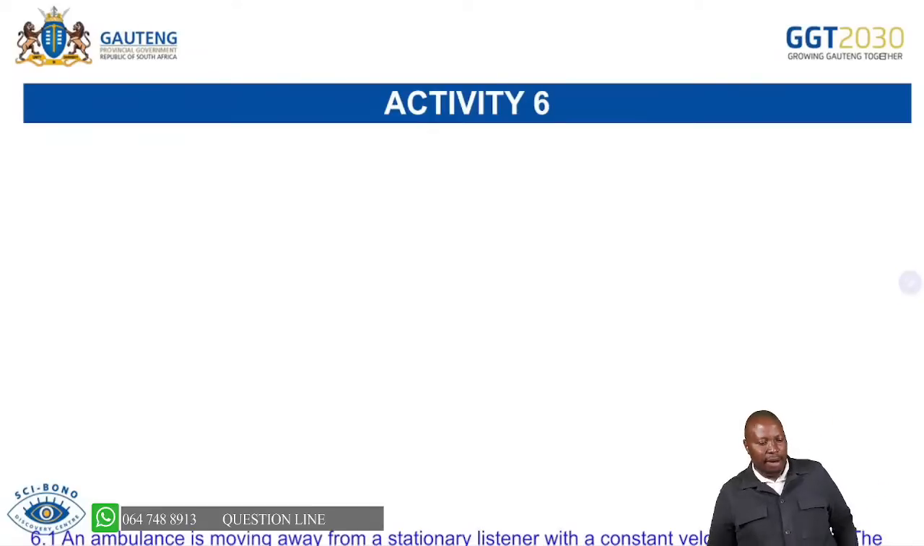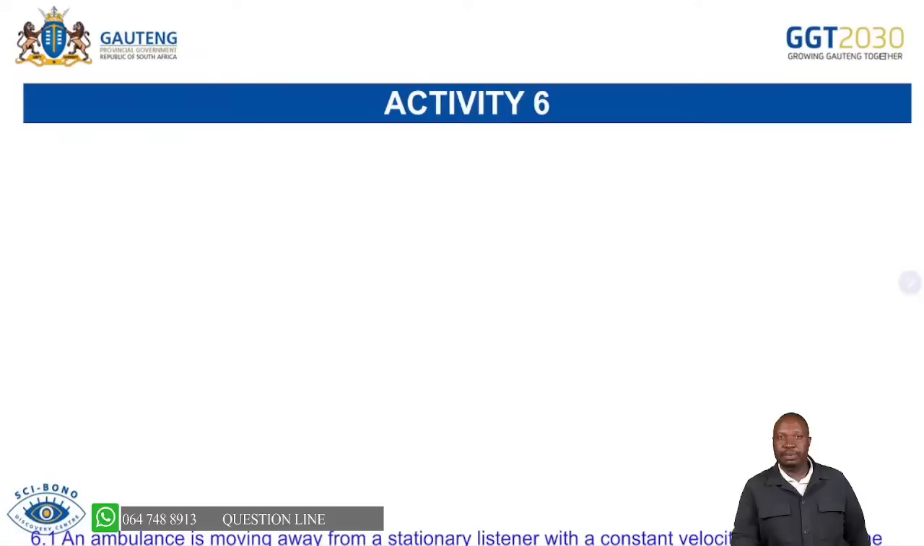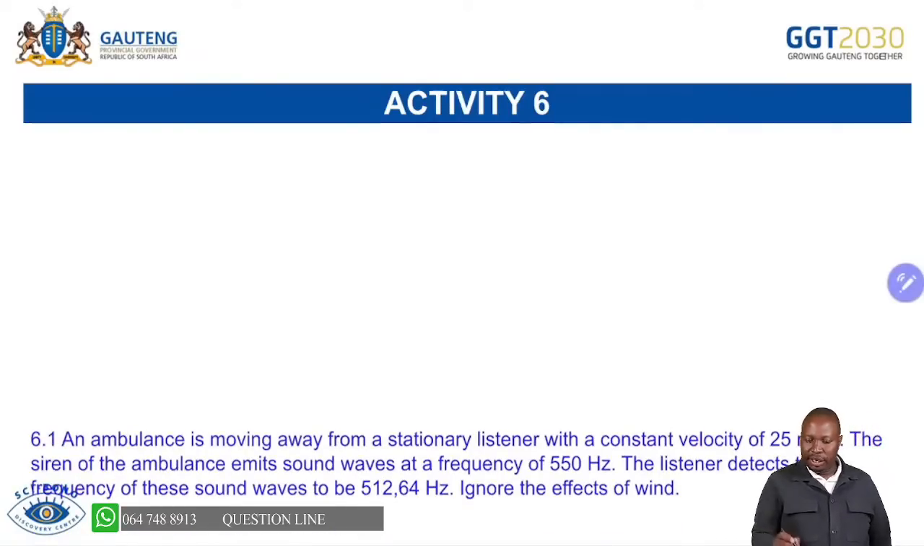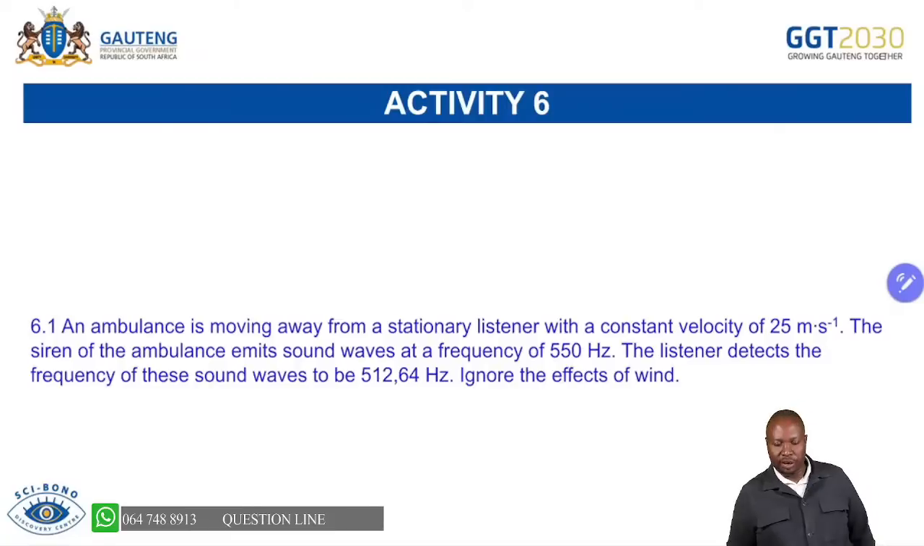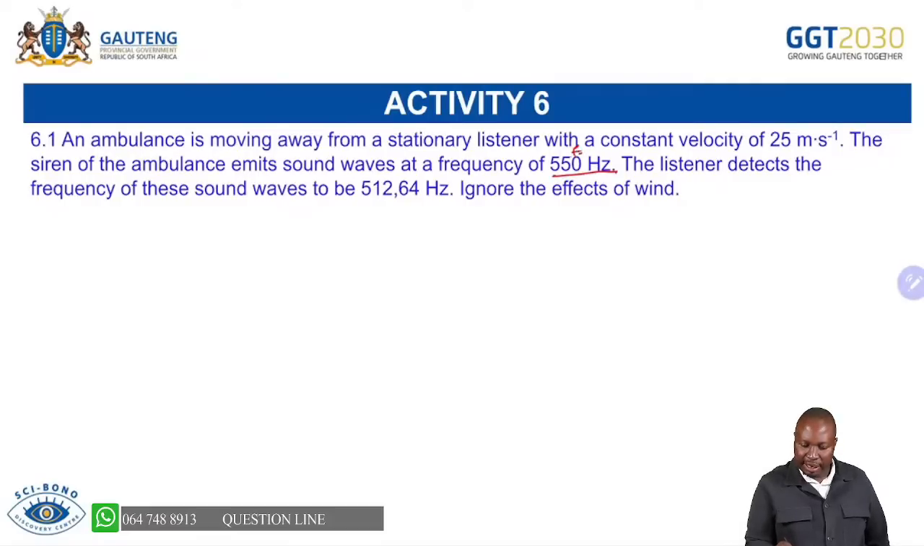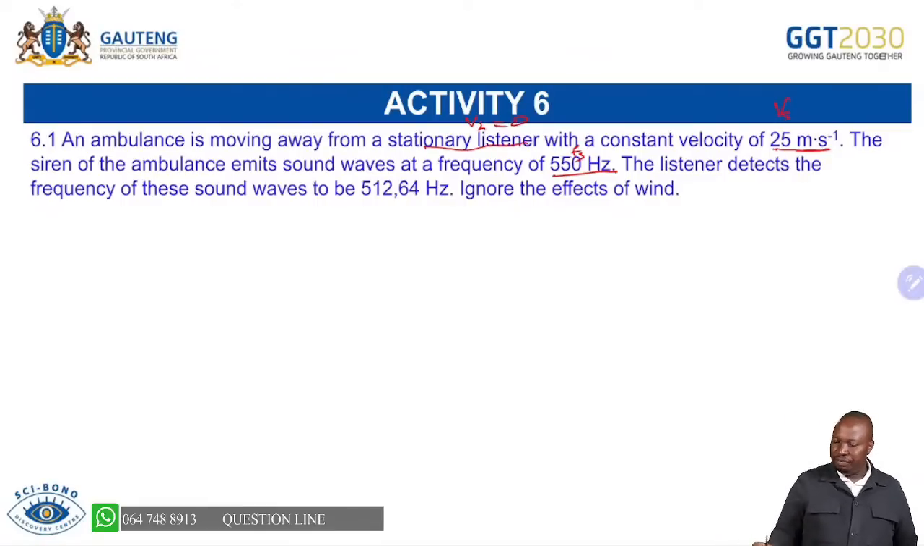Just to look at a question: an ambulance is moving away from a stationary listener with a constant velocity of 25 meters per second. The siren of the ambulance emits sound waves at a frequency of 550. So you already see that is the frequency of the source, FS, 550 hertz. An ambulance is moving away from a stationary listener. Already, this is telling us that VL is 0, stationary, 0 meters per second. So it is the ambulance, the source, that is moving with a velocity of 25. The siren emits 550 hertz.